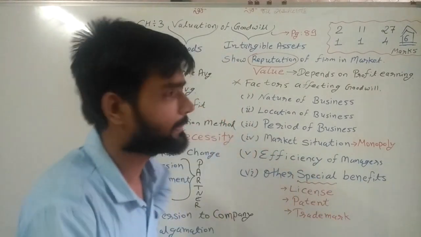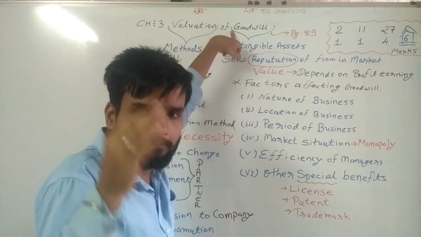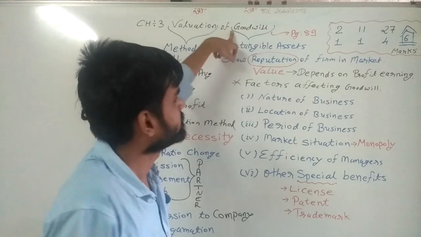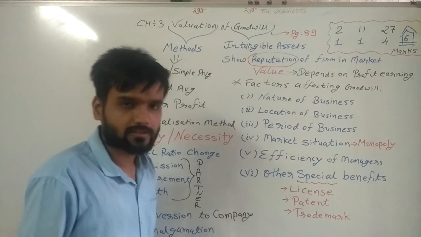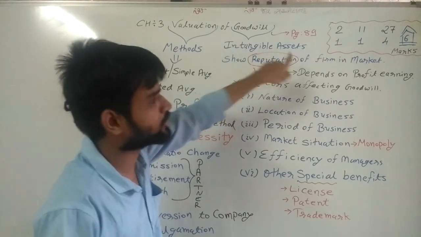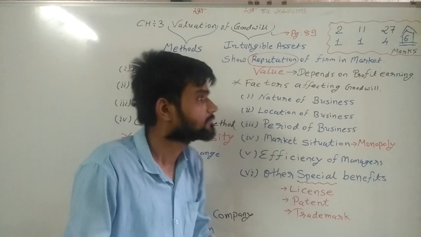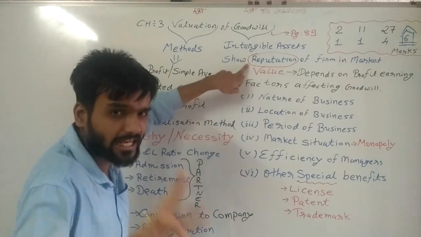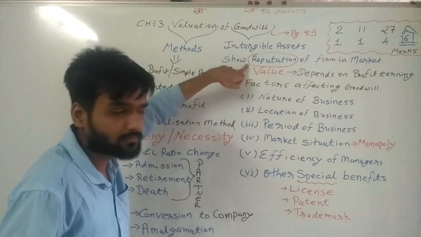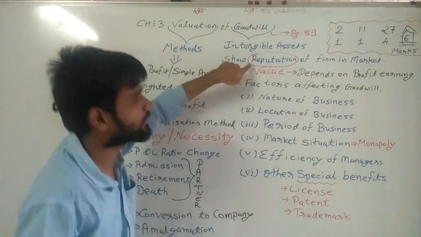So again I am repeating, try to understand. First of all, what is the meaning of goodwill? Goodwill is an intangible asset which shows the reputation of the firm in the market. Now, the second definition is given. Reputation is there, but what is the value of reputation?